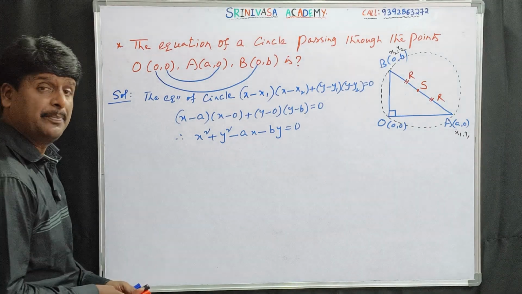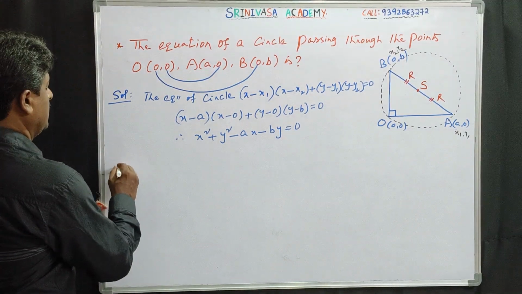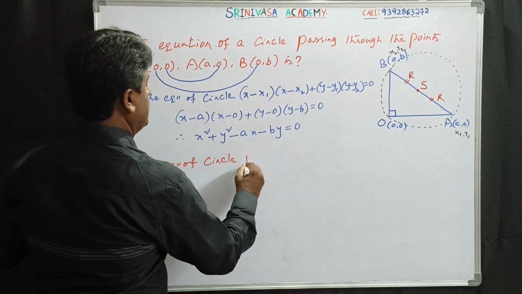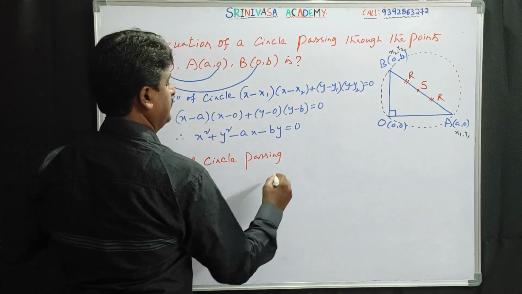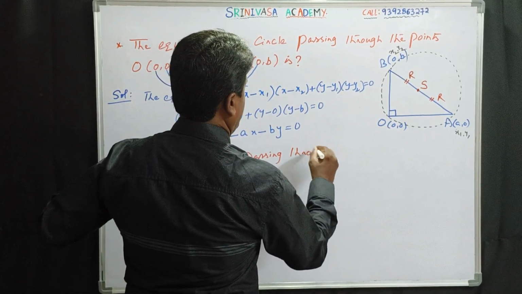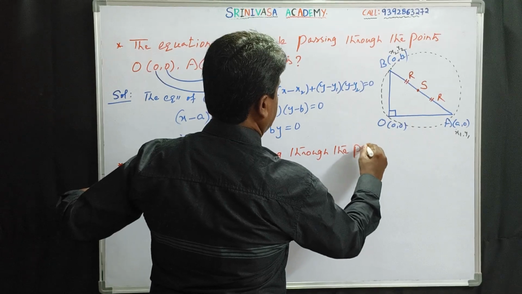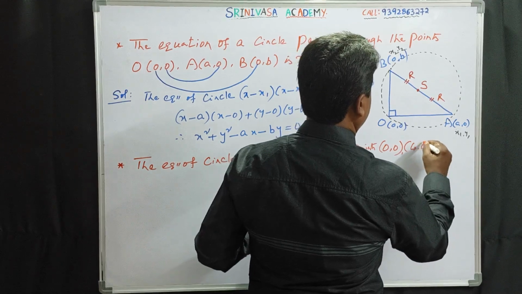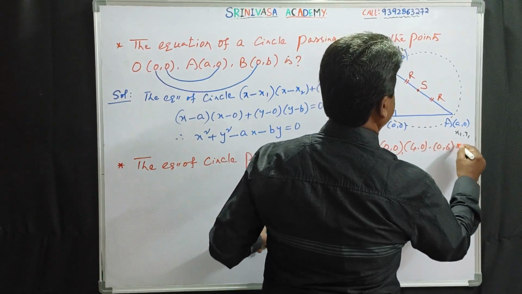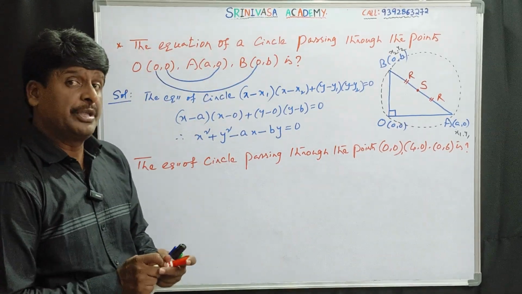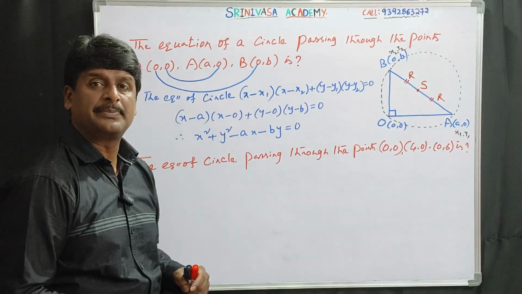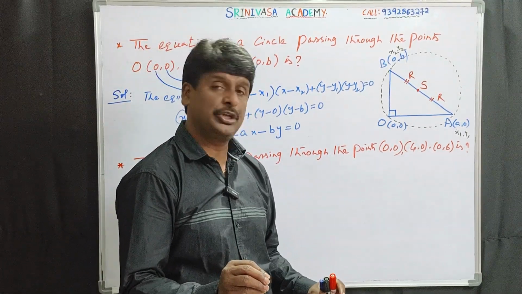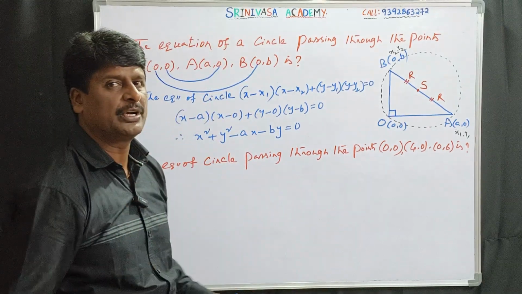Let's move on to the next question based on this model. The equation of circle passing through the points (0, 0), (4, 0) and (0, 6) is... Look into the question, same as the above concept, but here the points are (0, 0), (a, 0) is (4, 0), (0, b) is (0, 6).